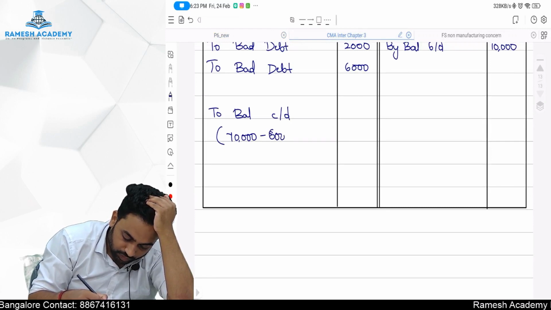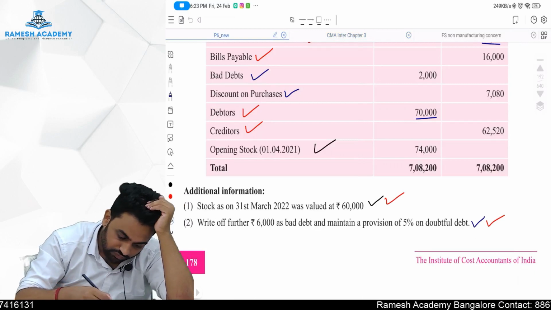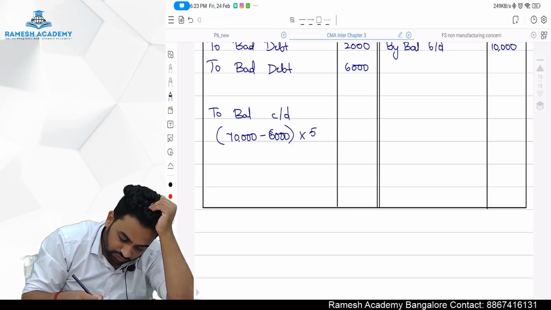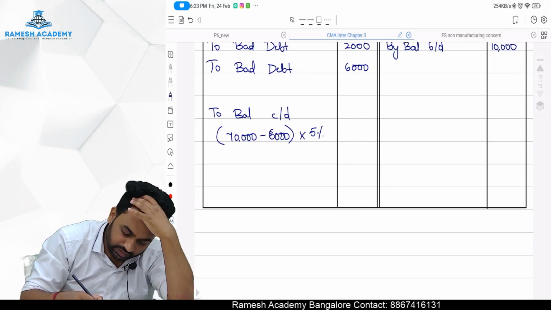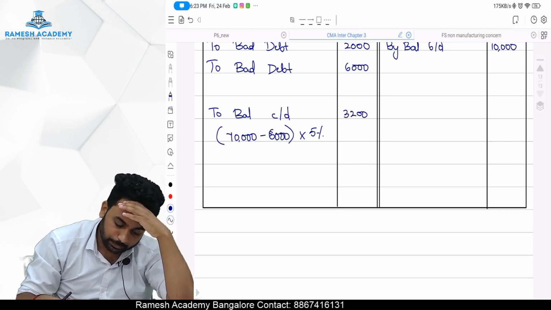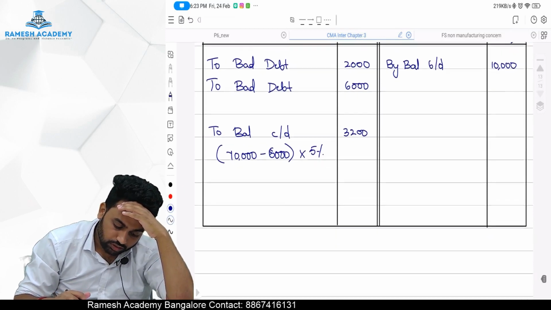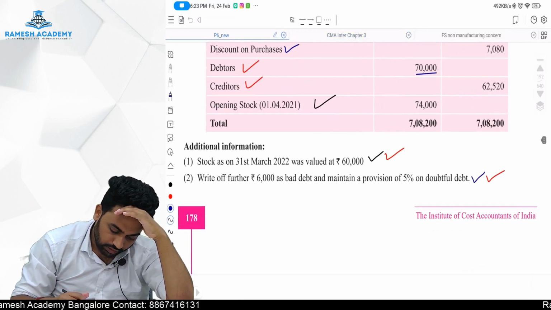So upon that, they are asking us to maintain 5%. So 64,000 into 5%, which will come to 3,200. So 3,200 is what they are asking us to maintain.